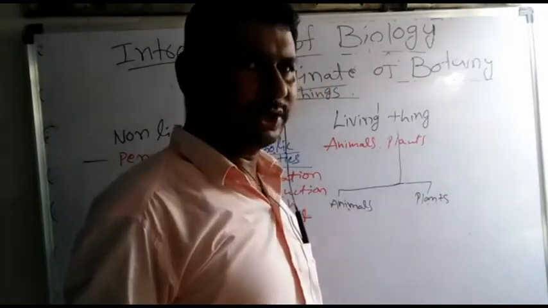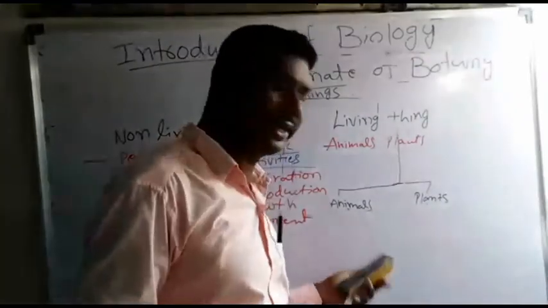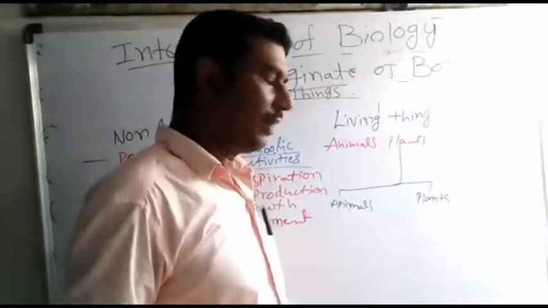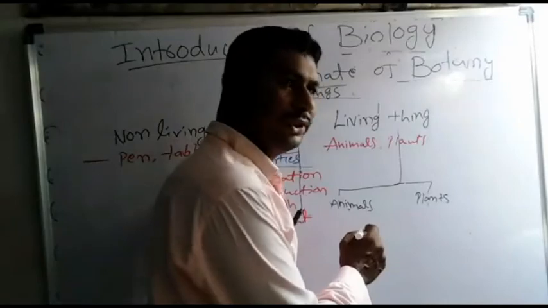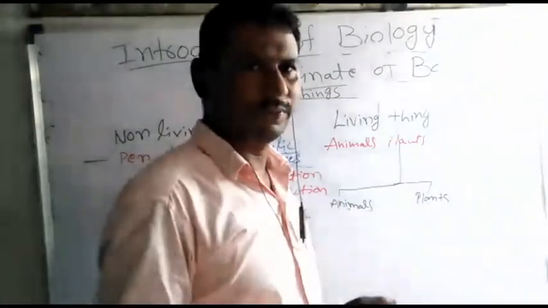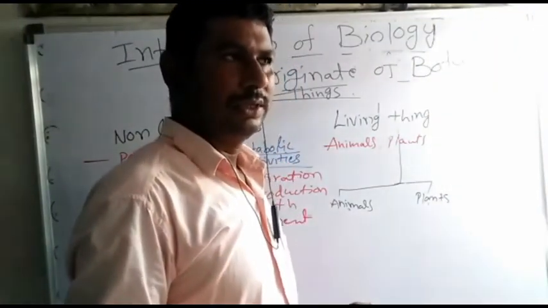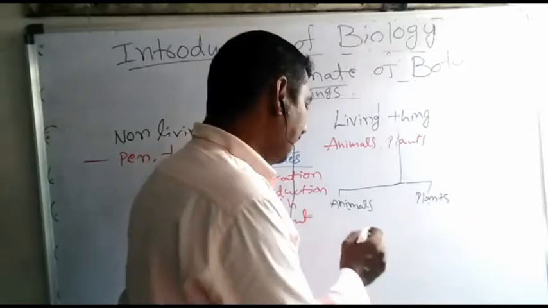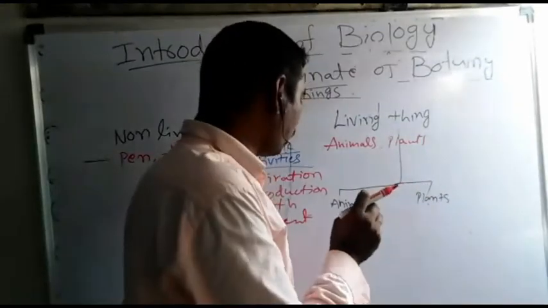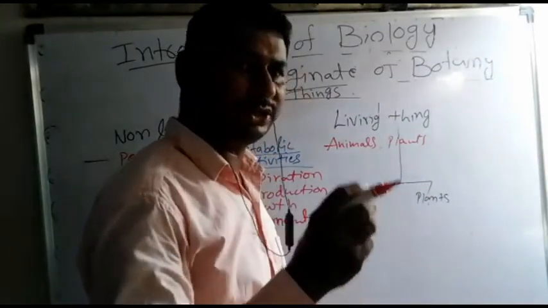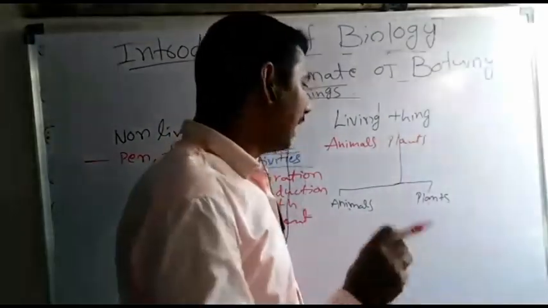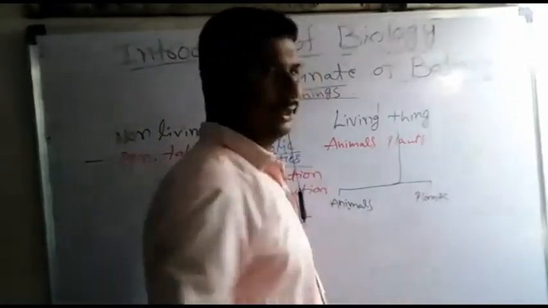Why are the living organisms classified into these two types? Because of the basis of movement, growth and cell structure. If you observe, animals move easily from one place to another by themselves, but plants cannot move by themselves from one place to another. At the same time, animals show limited growth. After some time, the growth is stopped in animals, but plants show continuous growth throughout their life. So the animals and plants are called living organisms.